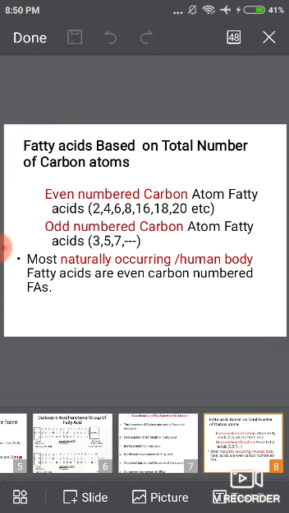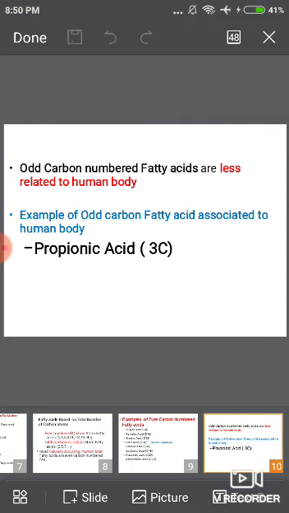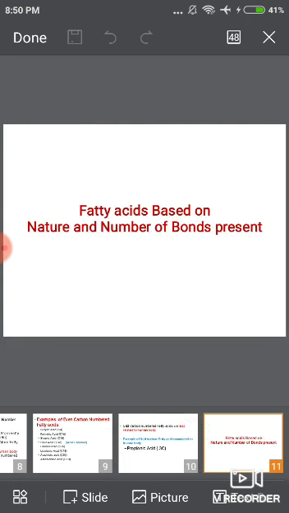Most naturally occurring fatty acids in the human body are even carbon number fatty acids. Examples of even carbon number fatty acids are butyric acid, palmitic acid, stearic acid, oleic acid, linoleic acid, linolenic acid, arachidic acid, and arachidonic acid. Odd carbon number fatty acids are less related to the human body. An example is propionic acid.